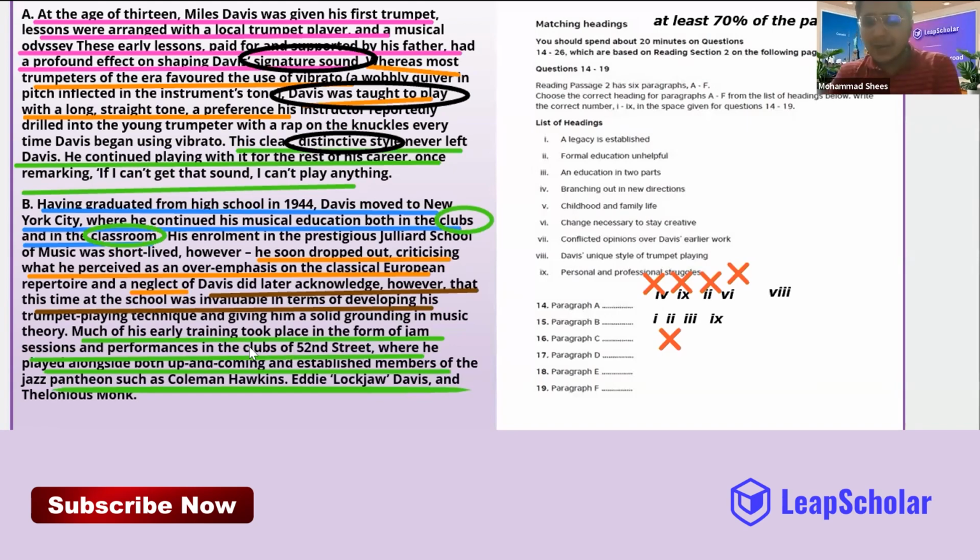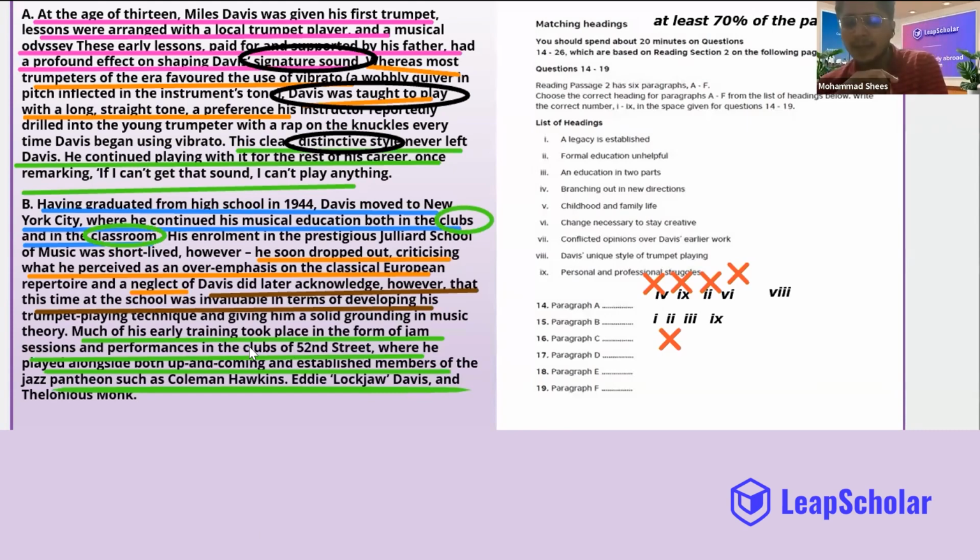And what are the two colors that I have used for education in the classroom, to give the explanation of what happened in the classroom? Orange and brown. Look at this. This is the whole explanation of what happened in his school.